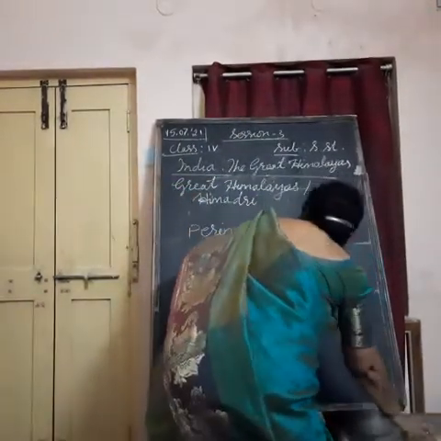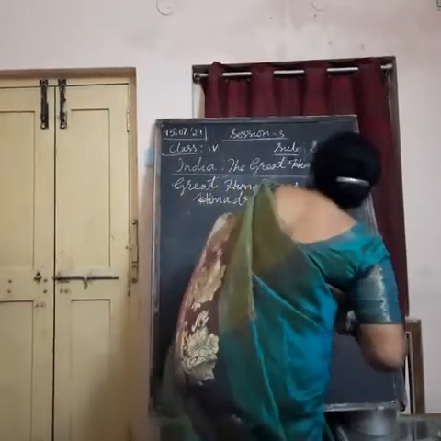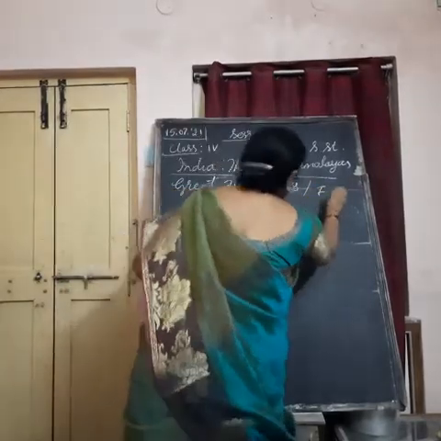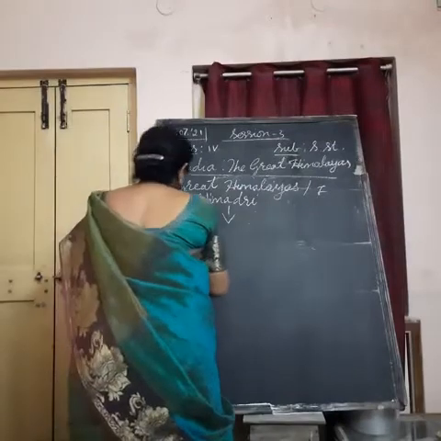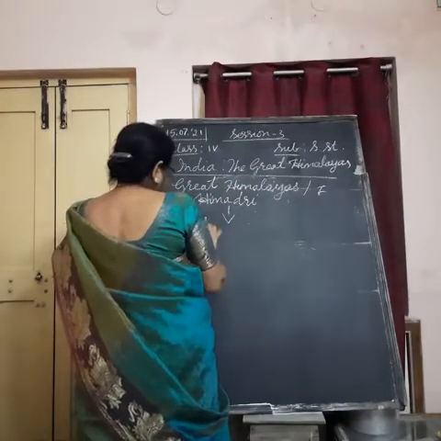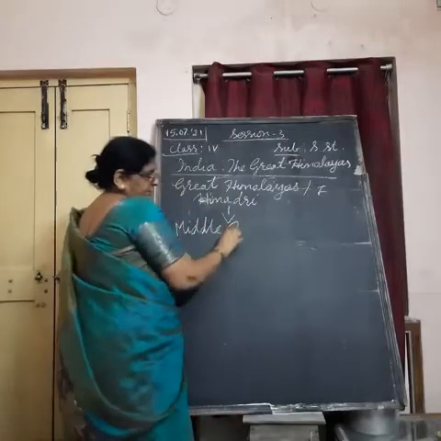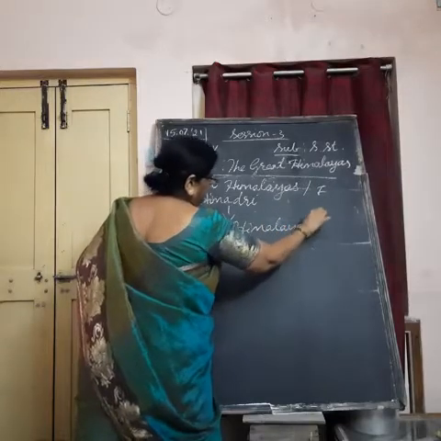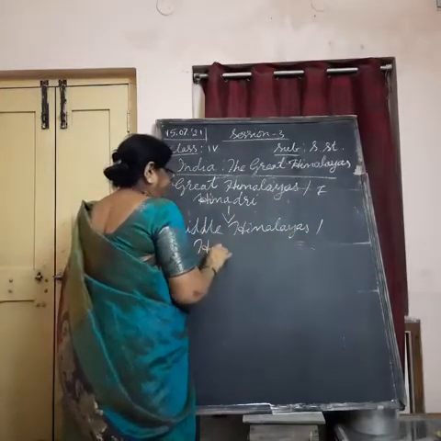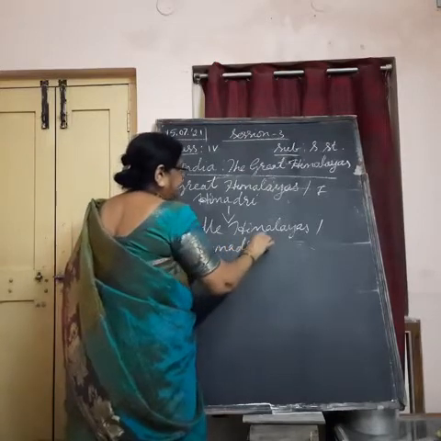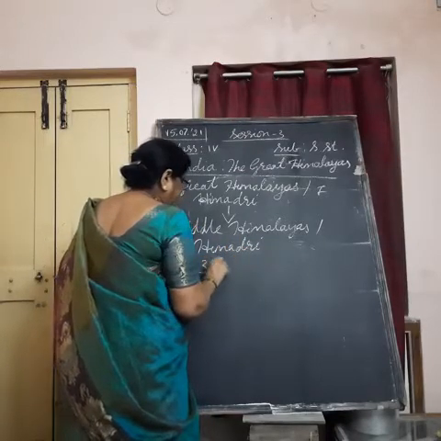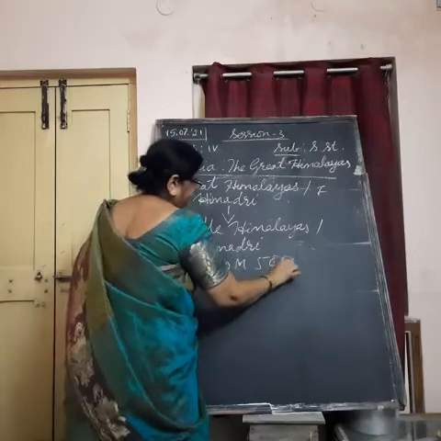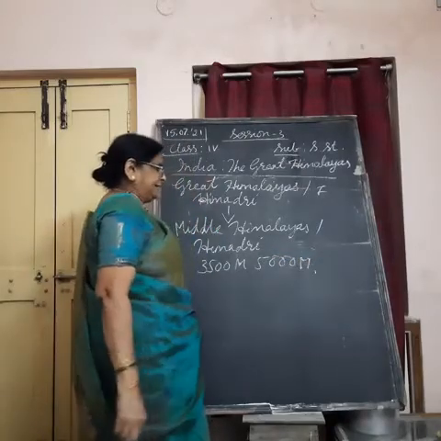So the second range of mountains is, after this first range of mountains, the Middle Himalayas. As its name suggests, the Middle Himalayas, their height ranges from 3,500 meters to 5,000 meters. Understand?